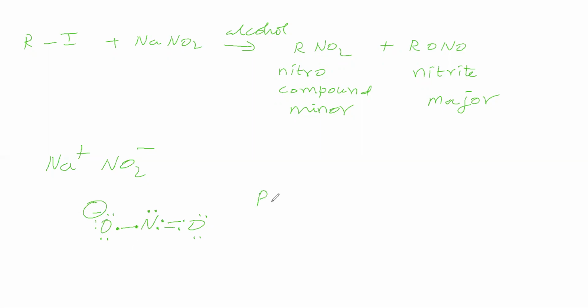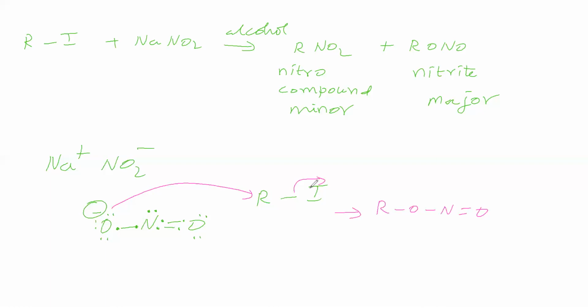Now we will take RI. Now this O minus is attacking this R, and I minus is leaving. Therefore, we will get the compound RONO. Here, the nucleophilic site is O. Here, the donor is oxygen. Therefore, we got a nitrite.